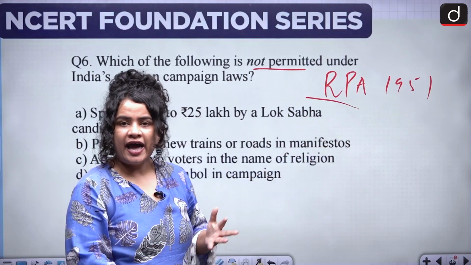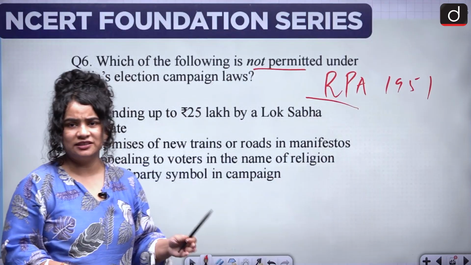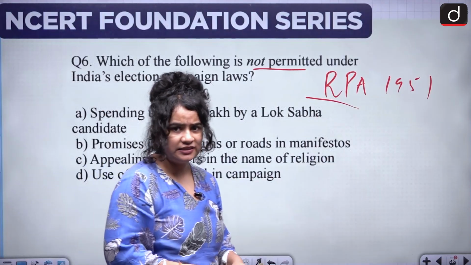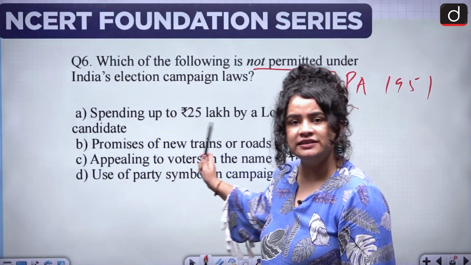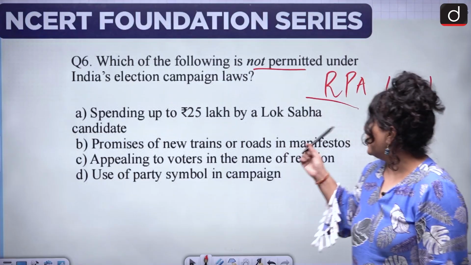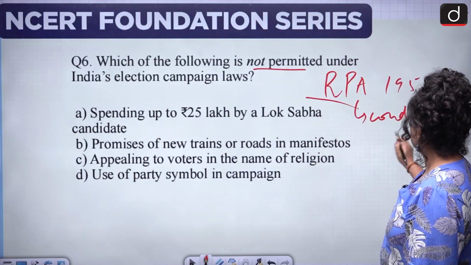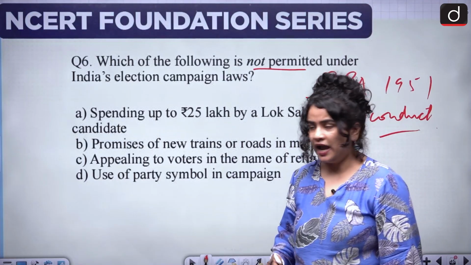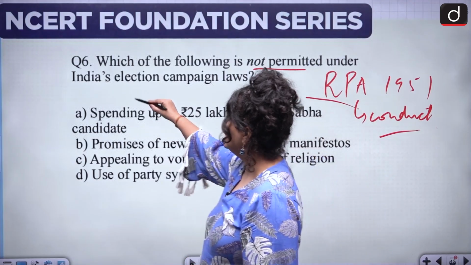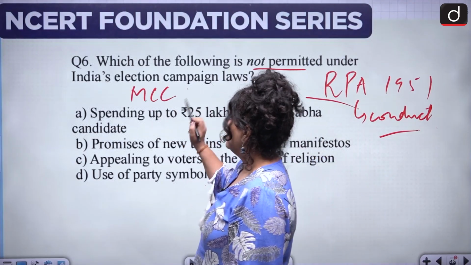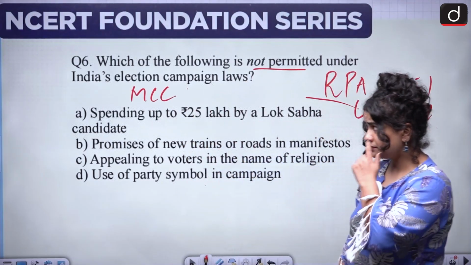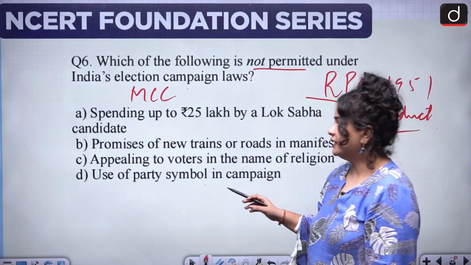Now, the 1950 Act deals with delimitation and allocation of seats and all of that, whereas this actually deals with the conduct of elections and the qualification and disqualification of candidates and so on and so forth. Along with this, the ECI also brings out the model code of conduct for elections.